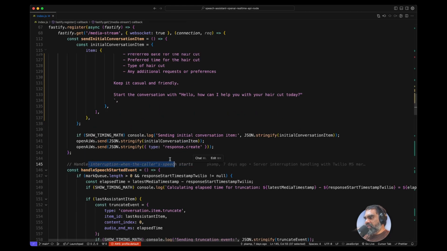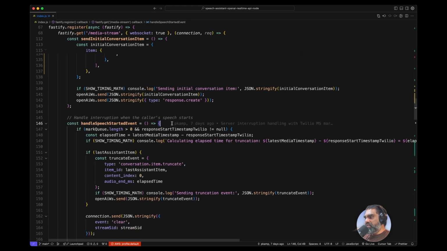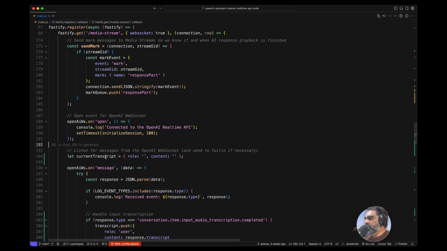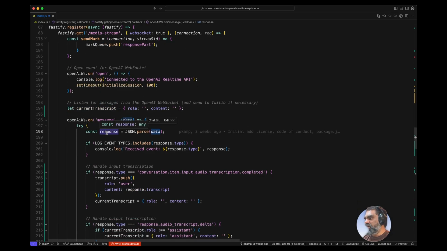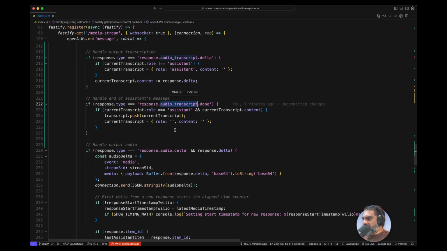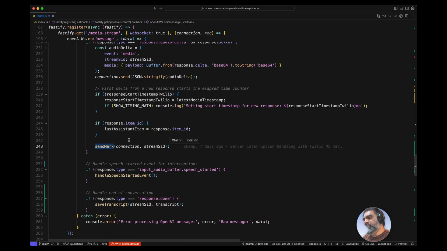Then interruption. Handle the interruption when the caller's speech starts. Handle speech started event. This is some Twilio magic, I think. So this is where the initialize session method is called. And then when it starts receiving messages, it will parse the data from the incoming JSON and process each of the different types of events that you are receiving on that WebSocket. Now this is output transcript. This is our end of output transcript. Send mark. This is for Twilio's purposes, I think. When the assistant stops speaking, it also notifies Twilio.